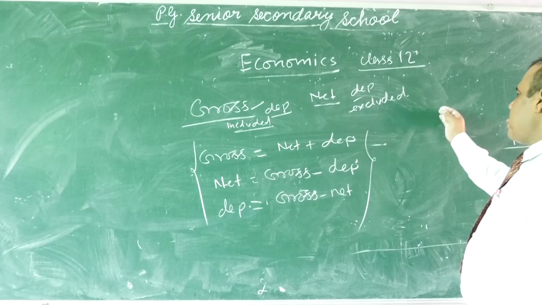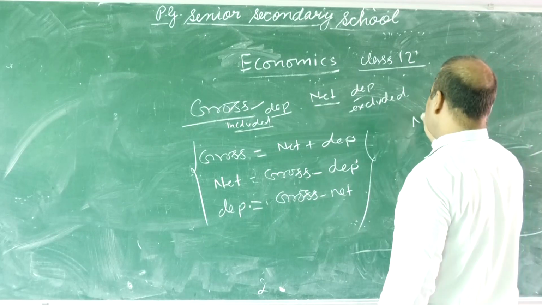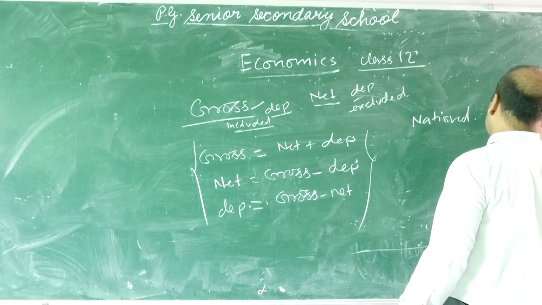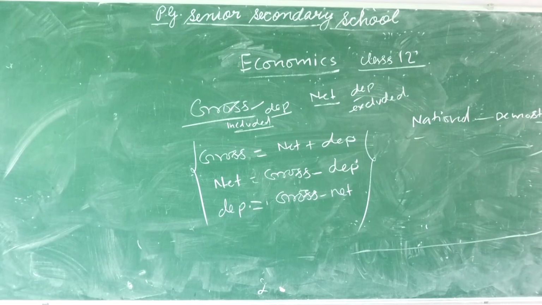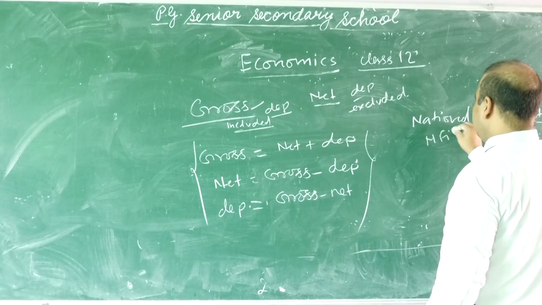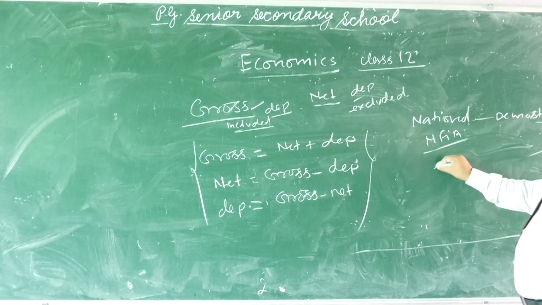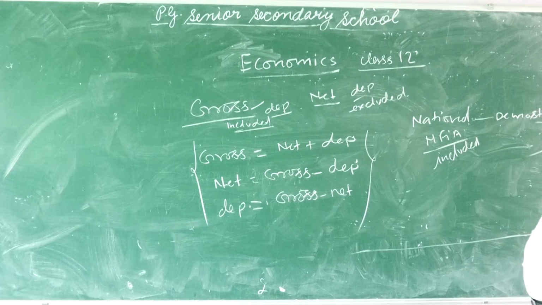One more thing here, that is national and domestic. What is national and what is domestic? National means NFIA, net factor income from abroad, is included. In domestic, that is excluded.